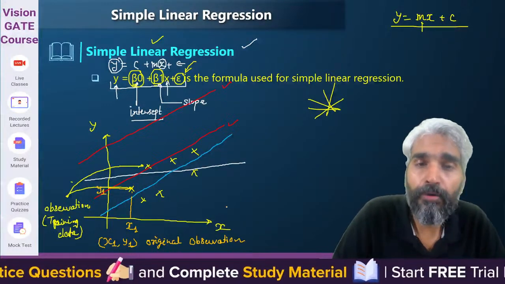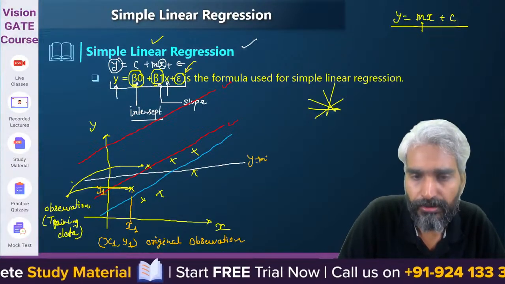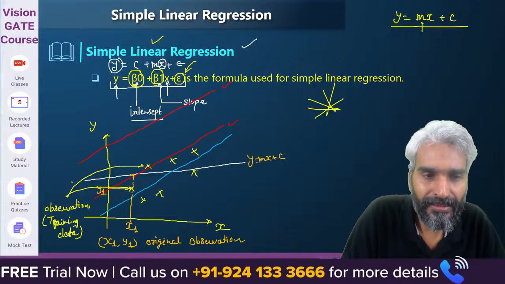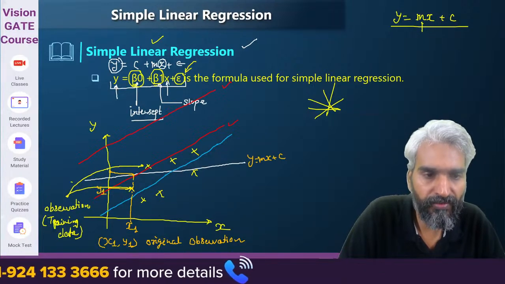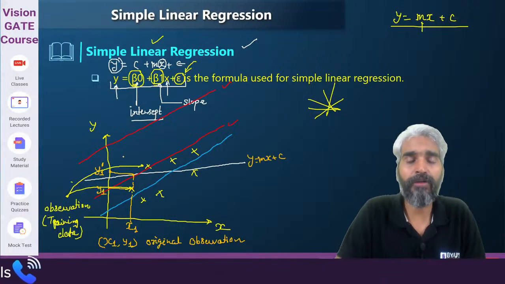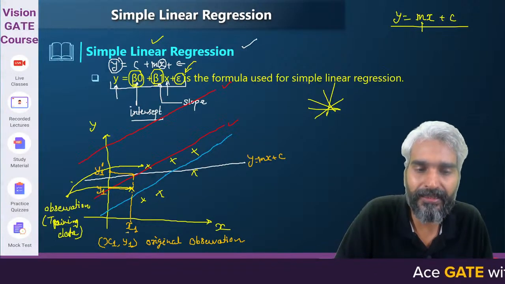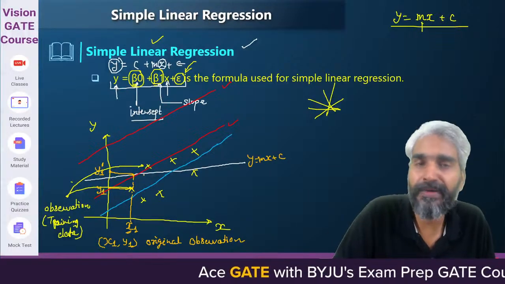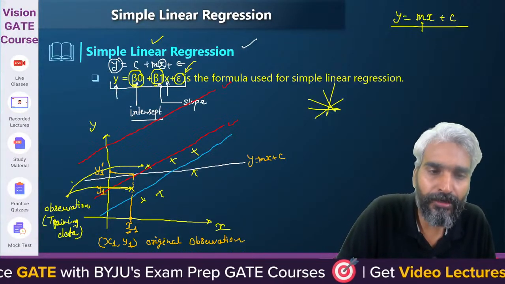Now, when you put the value x1 in this equation y equals mx plus c, it will give you a new value. If you put the value of x, this is the value of y. Let me call it y1 dash. So y1 dash is what you are predicting. x1 is your predictor and y1 dash is your predicted value. It is not the actual value, but your line is predicting that whenever the value of x is x1, the respective value will be y1 dash.